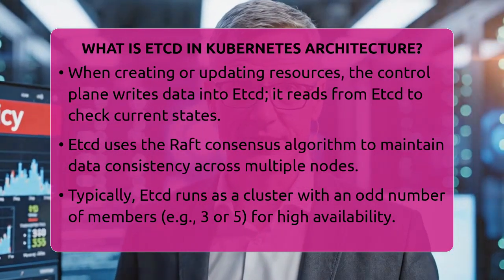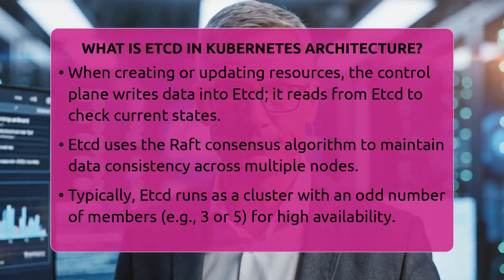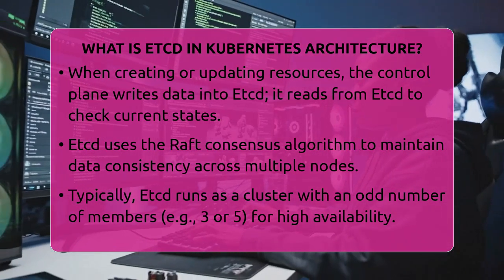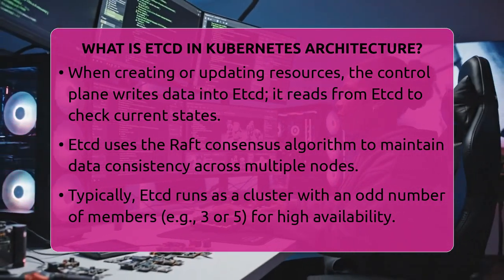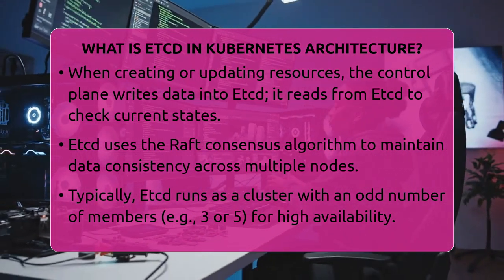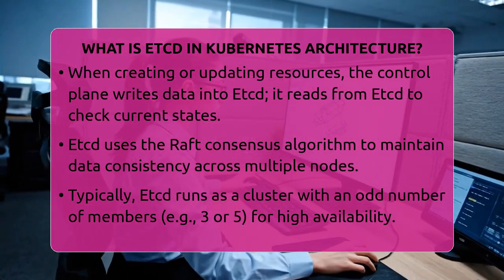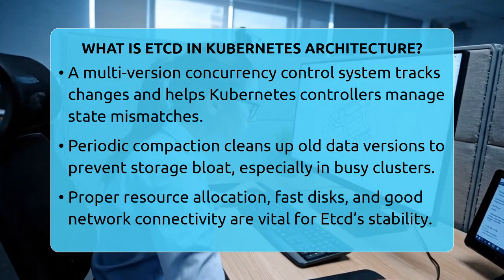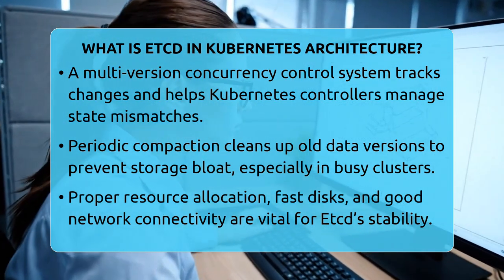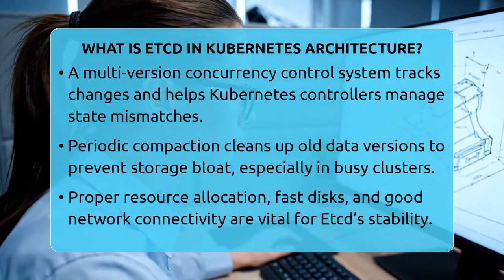For example, with 3 nodes, if one goes down, the other 2 can still keep the cluster running. But if 2 nodes fail in a 3-node setup, the cluster can only read data but not make changes. This setup is common in cloud environments like Amazon Web Services, Microsoft Azure, or Google Cloud.